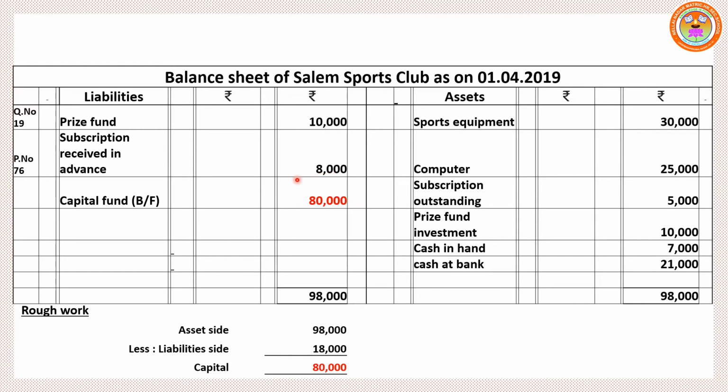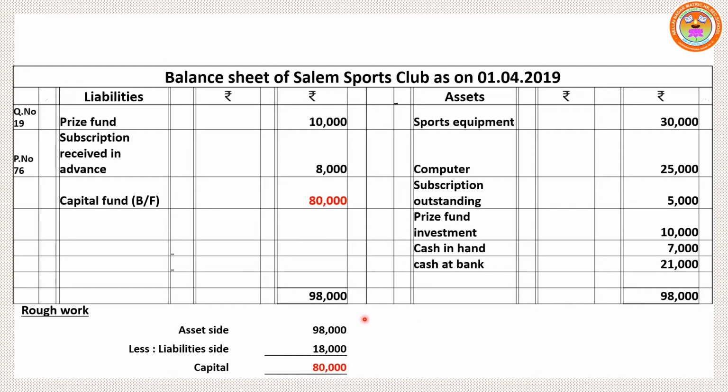Again, in the previous sum itself I have told you, prize fund. If the word prize fund is given, it will be shown under liability side. Prize fund 10,000. Next one, prize fund investment. We have invested that amount in bank. So it is an asset. So write it under asset side. Prize fund investment 10,000. Then as usual, cash in hand, cash at bank, both are assets. 7,000 and 21,000. So which side is higher totally? Asset side. If we add all these items, we get 98,000 total.